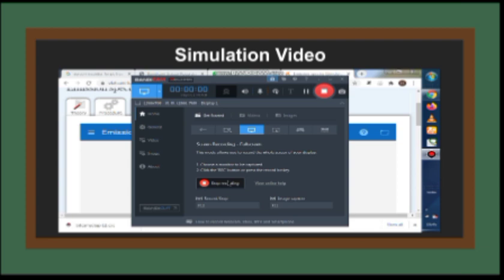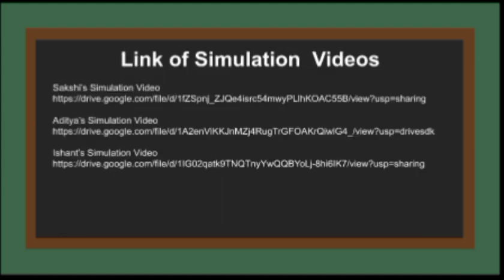This is the simulation video. We can go through it. Okay, now coming to the simulation link. As the simulation link of Rohit has already been attached, the links of the other members of the group are as follows.